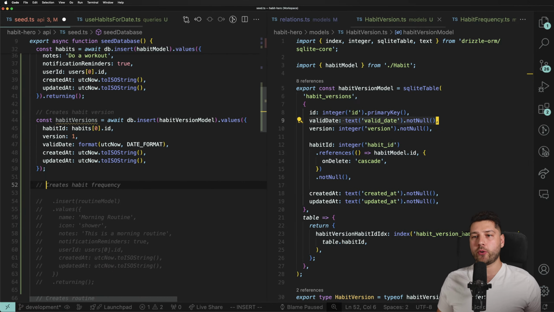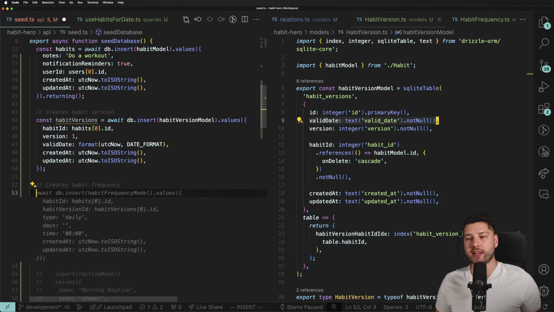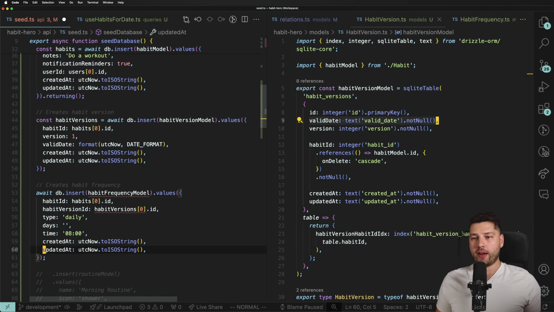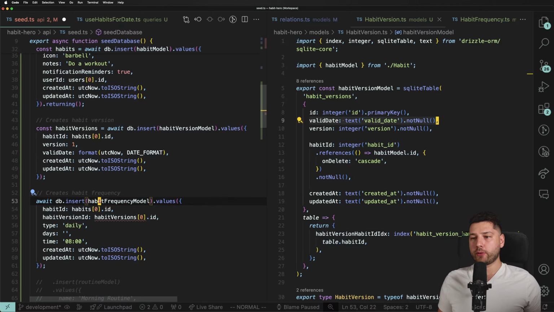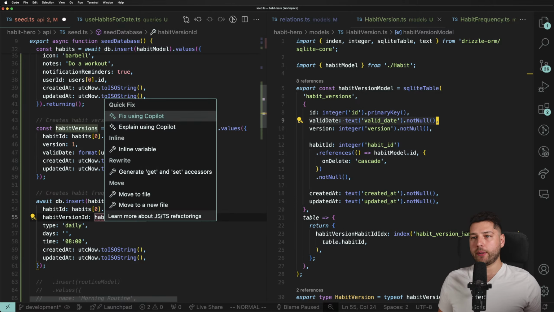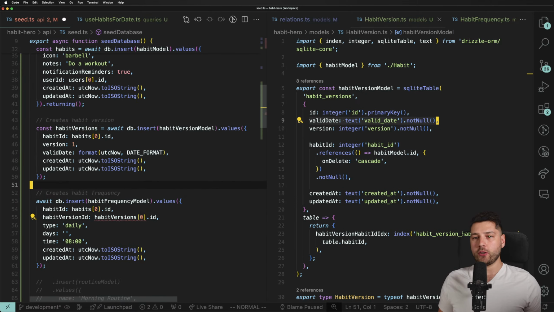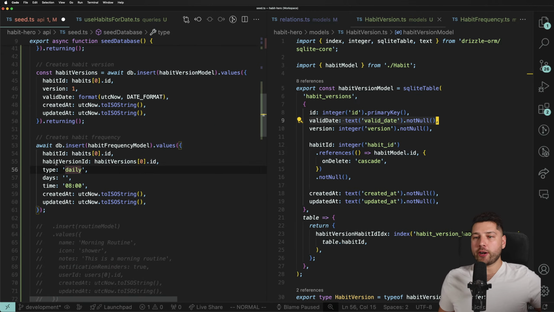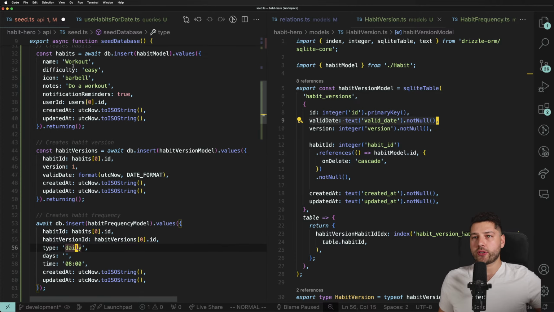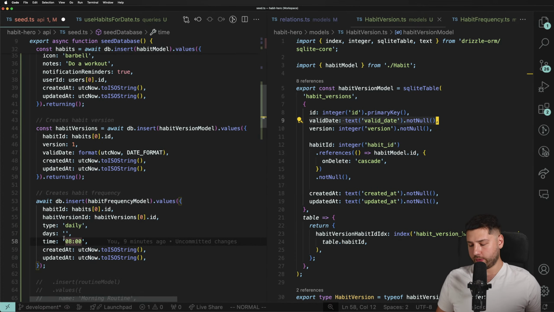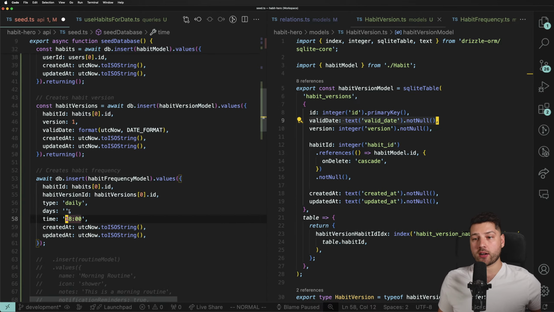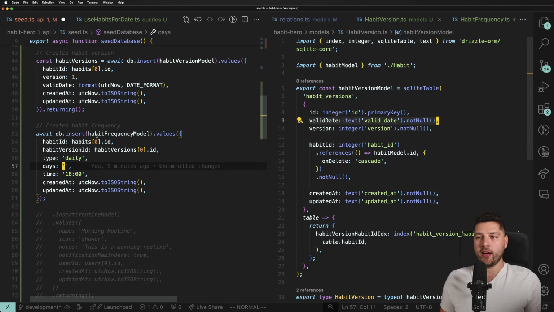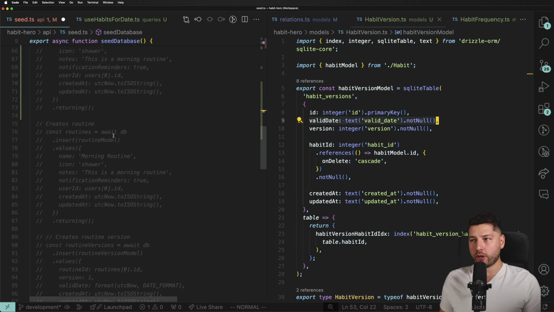Let's now do the same with creates habit frequency, and let's see, can it figure it out? We have await db.insert habit frequency model, and then we're going to put habit, right, we need to put the returning over here. And then the frequency, so this is going to be, what is it, our workout. Let's put 1800, so 6 o'clock, and it's going to be every day. It's going to be daily. Actually, no, let's do it daily for now, just to keep things simple. We have our habit frequency, and I believe we are good to go.